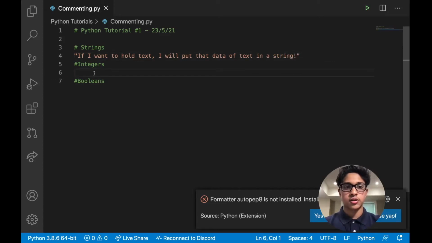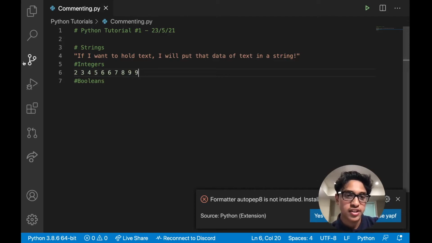That's essentially strings. Now let's go to integers. You have integers and floats. I'm not going to go too much into floats, but they're basically numbers with decimals. So we have integers here, and those are basically whole numbers. Now, we don't write them in quotes like this 2. If we write it like this, it is not actually an integer. This is a string. But to declare an integer, all we need to do is just write the number. So it's very, very quick, very easy. All these are integers. They're basically whole numbers.